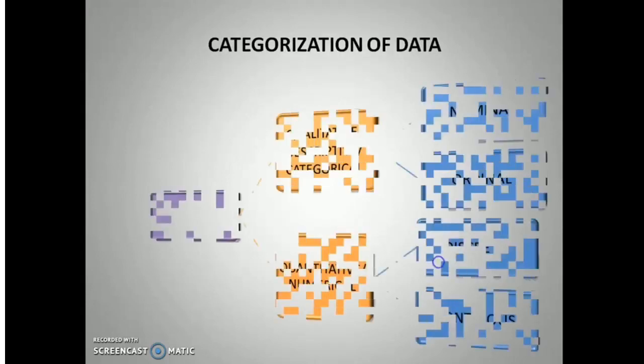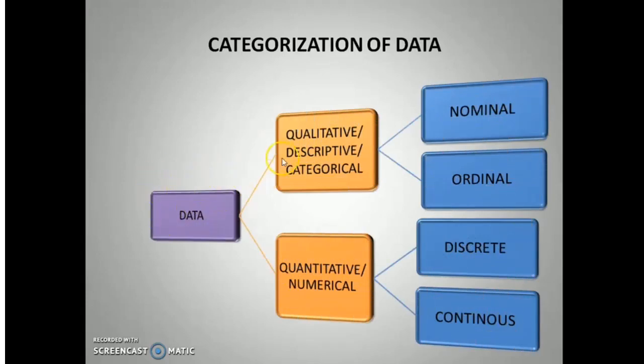Now let's understand the categorization of data. The data can be categorized under two heads. First is qualitative, descriptive or categorical, and second is quantitative or numerical. The qualitative data can be nominal or ordinal.